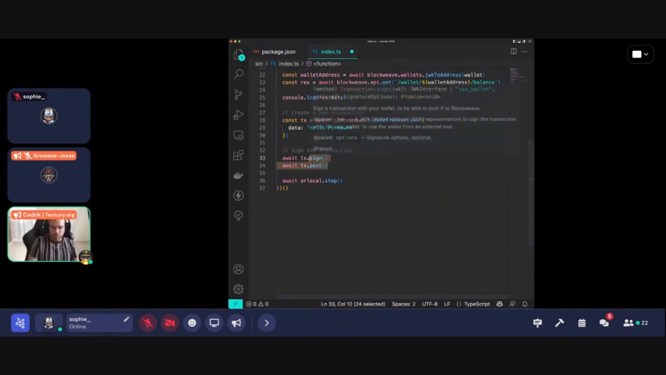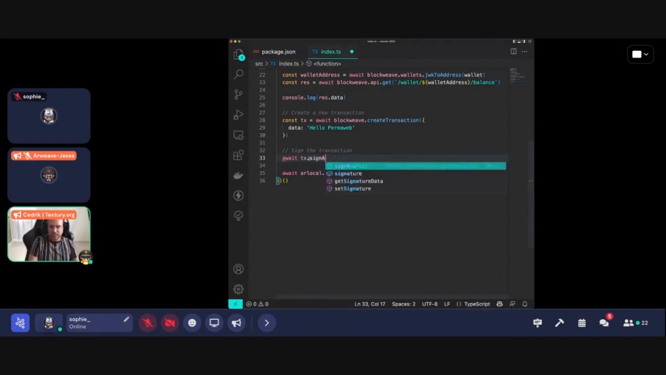In this case, what we will be using is sign and post. So we don't need to have two separated calls. With just one, it will do both. And that will work.